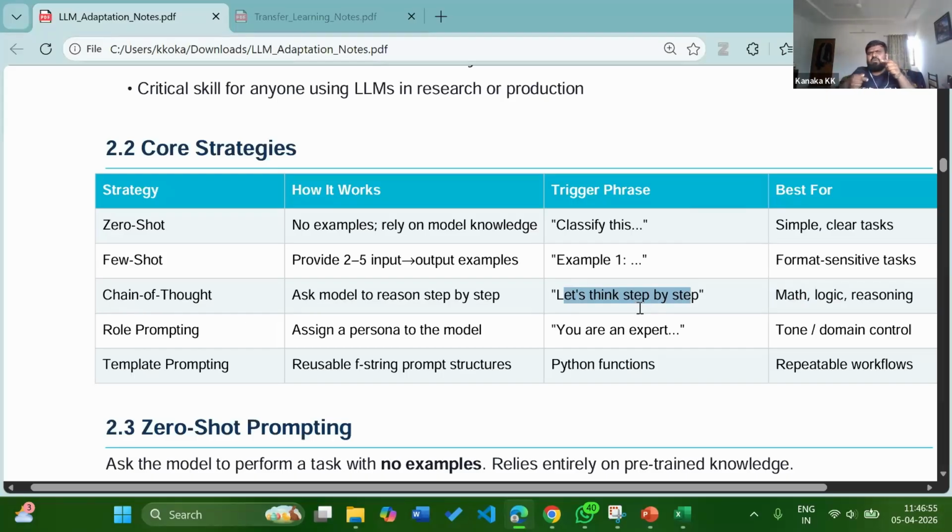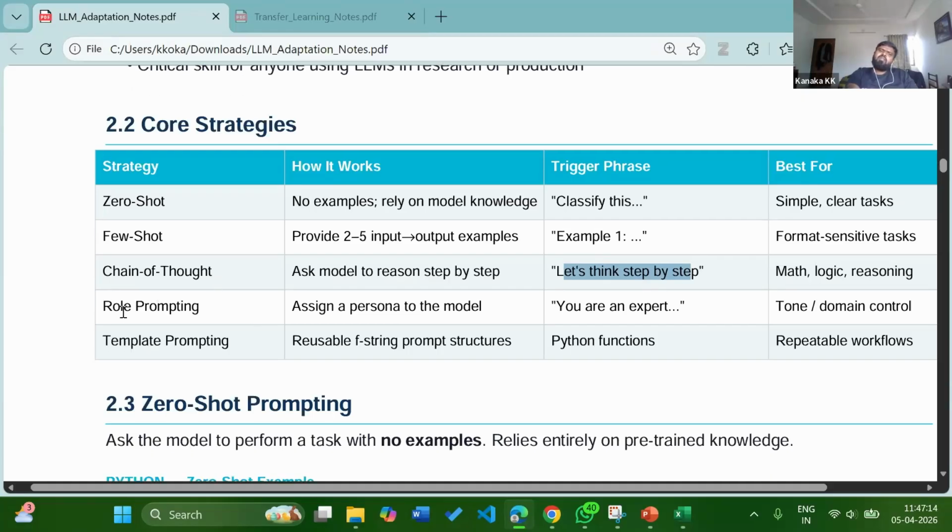Likewise, chain by chain, next it will think, I need to import the libraries, the necessary classes, then definitions, and I need to build proper OOP, object oriented programming. Likewise, it will keep on thinking and printing. So this is chain of thoughts. Then another strategy is role prompting.